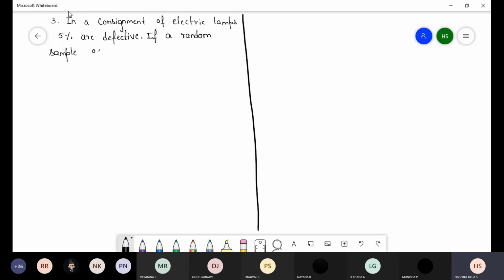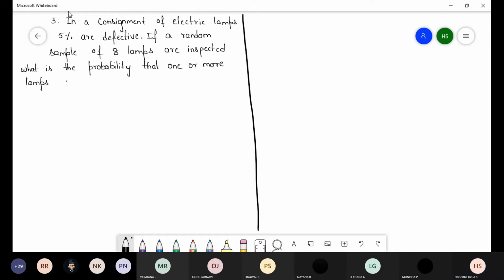If a random sample of 8 lamps is inspected, what is the probability that one or more lamps are defective?